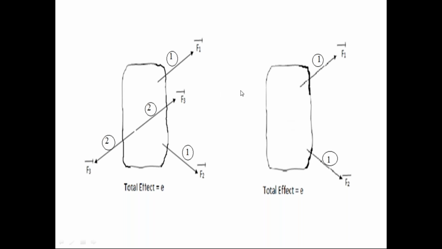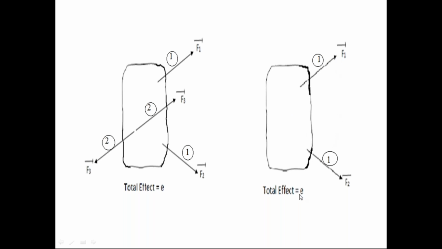So look out at these two diagrams. In the first diagram, the rigid body is subjected to two force systems, the first force system and the second force system, but the second force system is in equilibrium condition. The effect is E. In the second diagram, I remove that second force system from the rigid body. Remember, the second force system is in equilibrium condition. I remove that second force system from the rigid body. I apply only the first force system on the rigid body.